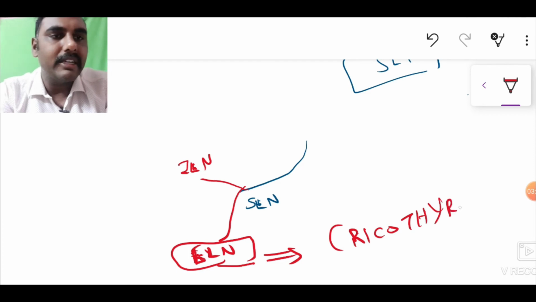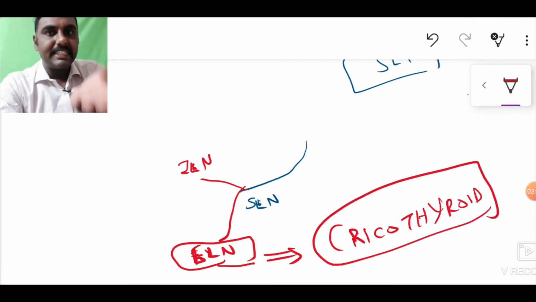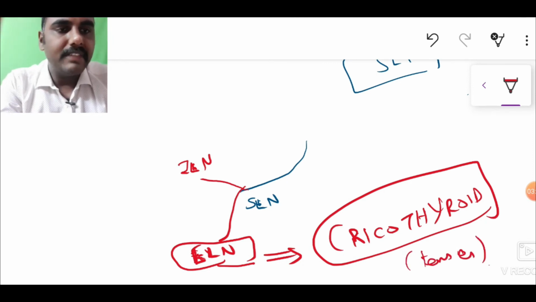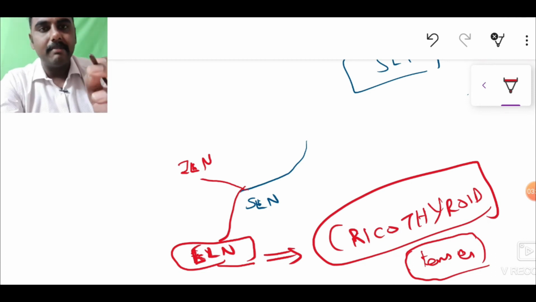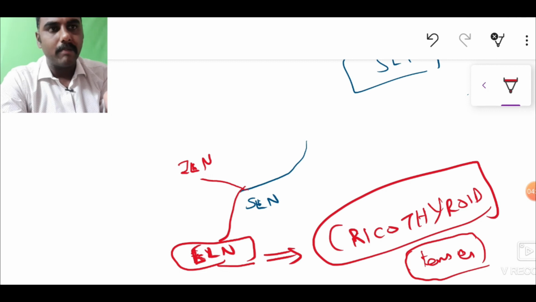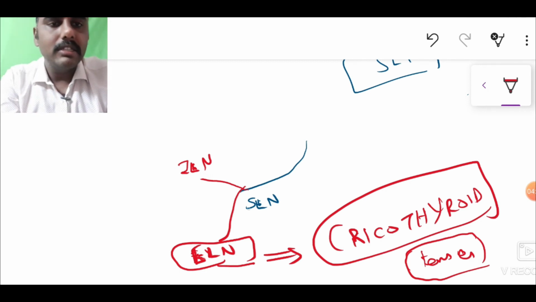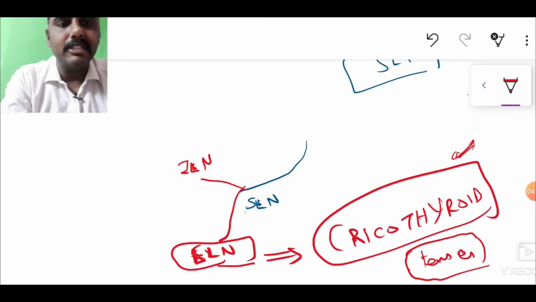What is the function of cricothyroid? Cricothyroid tenses the vocal cord and raises the pitch. So if there is a problem with the external laryngeal branch of the superior laryngeal nerve, there will be a problem with shouting and with raising the pitch of the vocal cord. Cricothyroid is the only muscle supplied by the external laryngeal branch.